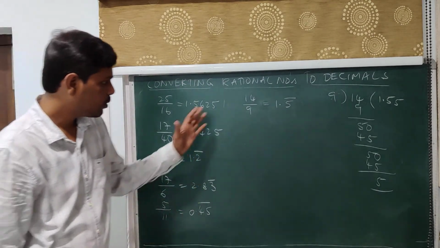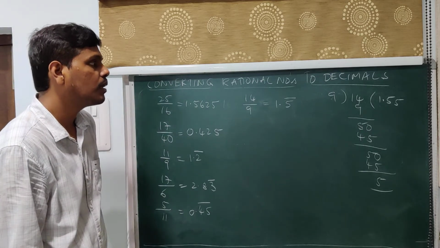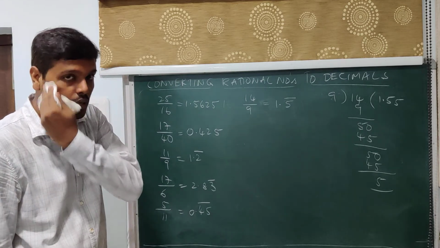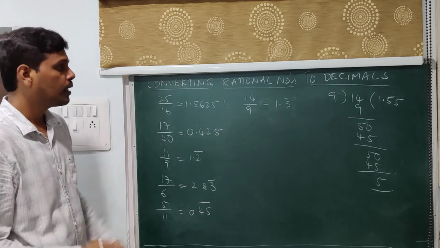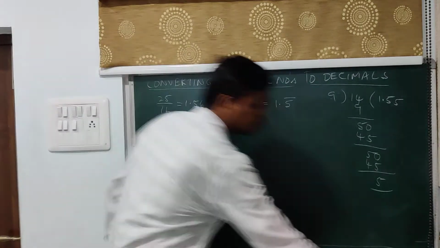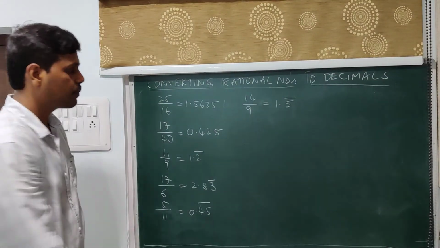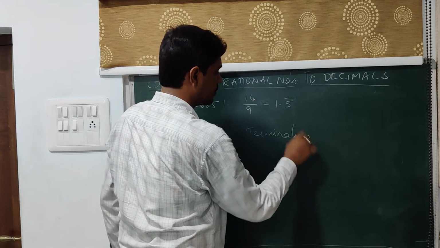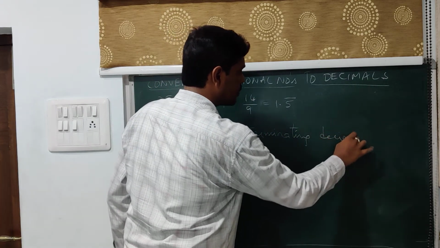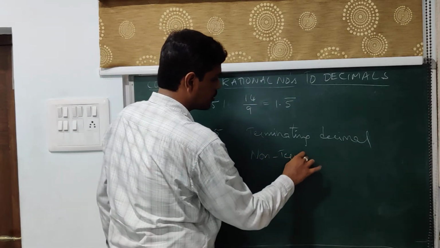So if you have looked into all these cases, whenever you are converting a rational number into a decimal expansion, we are only arriving at 2 cases, 2 types of decimal expansions. One is a terminating decimal expansion, the other one is non-terminating repeating decimal expansion.